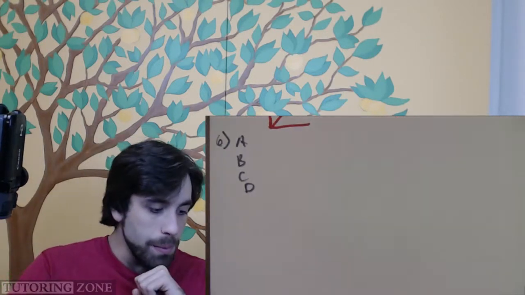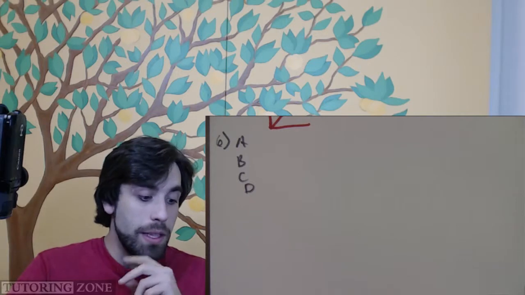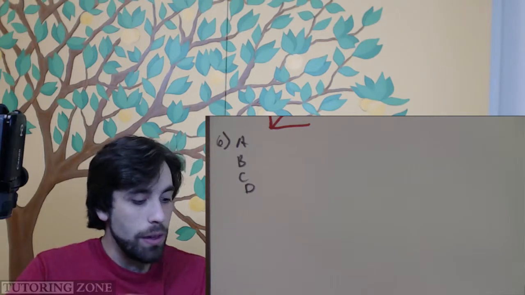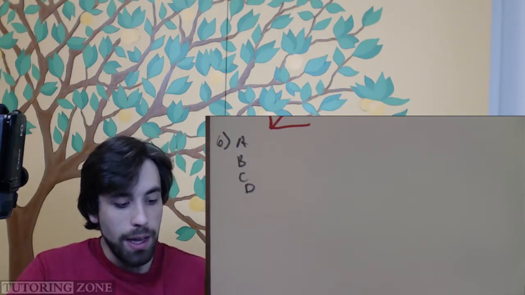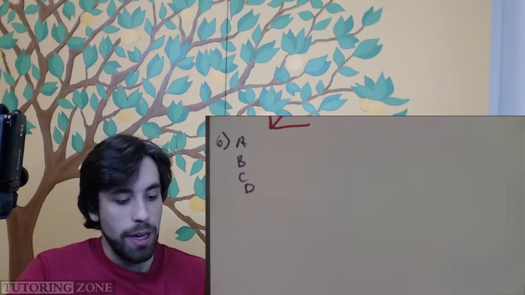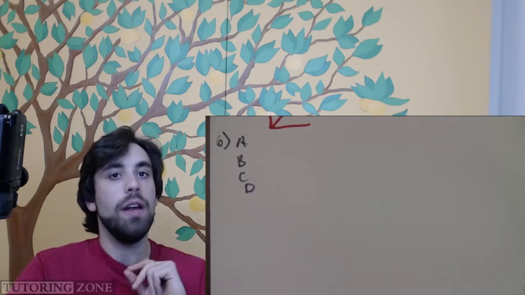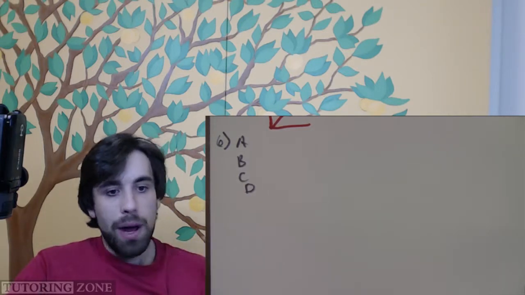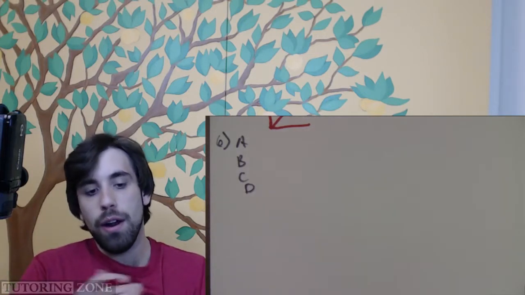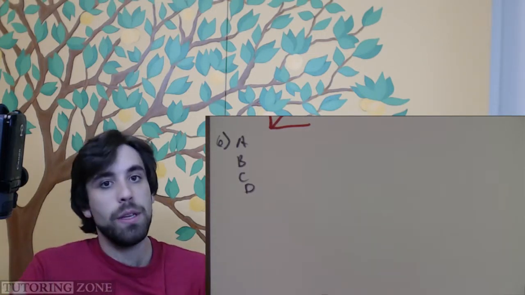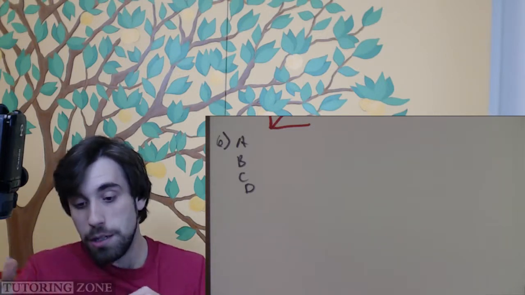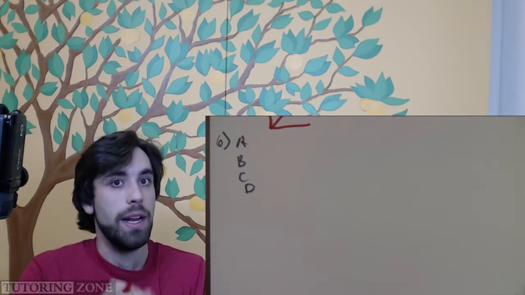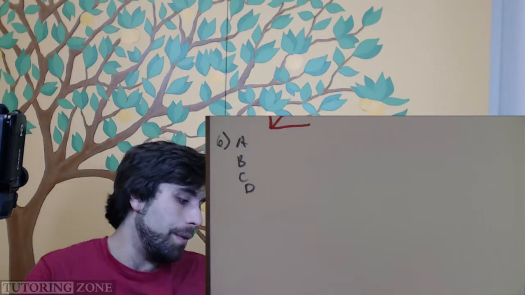Finally, question 6 says, and this is a hard one, a 117-gram sample of NaCl is dissolved in 1 kilogram of water at 1 atmosphere. As a result, the liquid phase of salt water is colligatively extended by a total of how many degrees compared to that of liquid pure water? So we have a certain concentration of NaCl, right? And we want to know by how much the boiling point and the freezing point are extended. There are two formulas that we're going to learn in today's class, the change in boiling point and the change in freezing point, that we could use to solve this. But that would be a really long way to do it. We don't need it. All we need to do is look at figure 1.